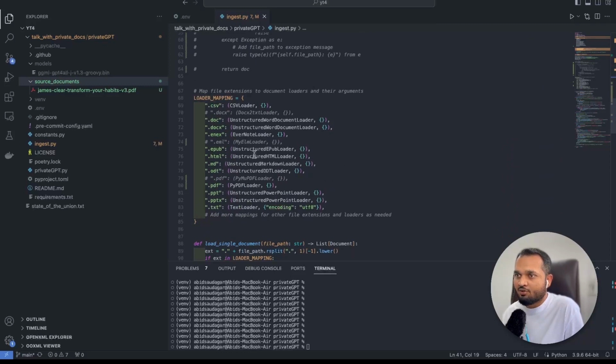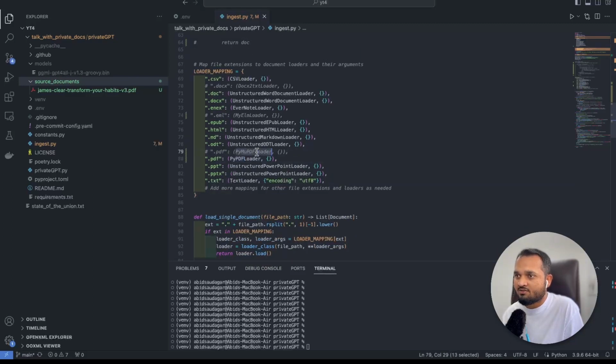Here we just focus on PDF right now because we have a PDF. Earlier, the .pdf file was getting loaded by using this library, and this library was giving me an error. So I have changed it to PyPDF loader, and this is working perfectly fine. I had imported this from the private GPT GitHub link, and it was throwing an error.